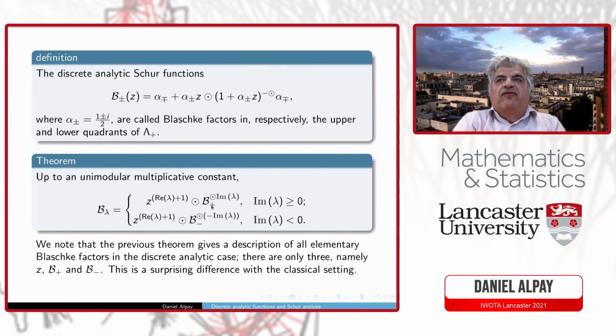So my next slide is the last slide, I think. What I want to point out by this example is that when you look at the isomorphism between the discrete analytic setting, the RD space, and this classical space, some of the results are straightforward, but some are not, and some are surprising, like I think this kind of Blaschke factor.